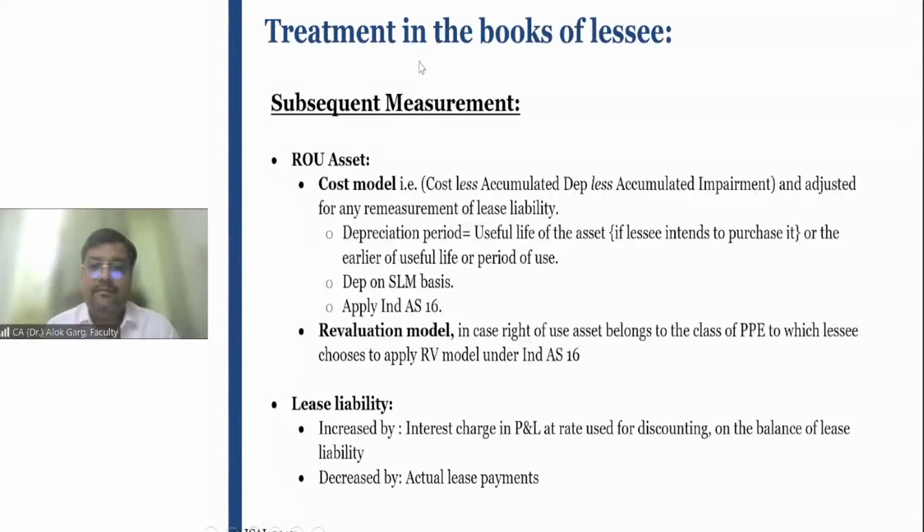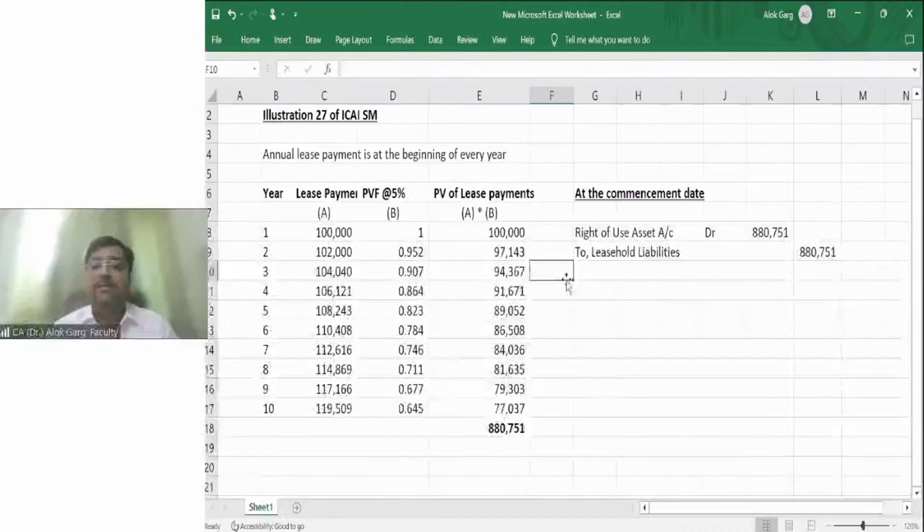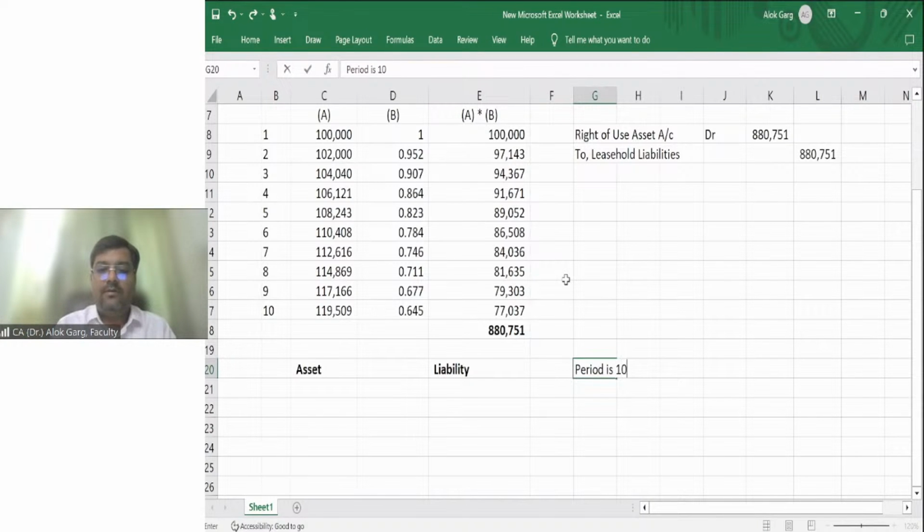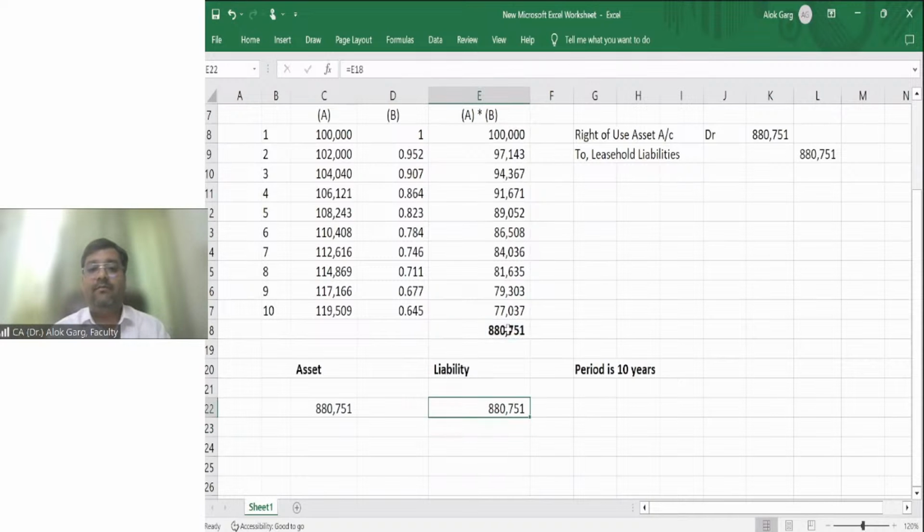let me take you to this. I hope my Excel file is visible, guys. In the same example, right? There is an asset, and there is a liability, and the period is 10 years. There is a right of use asset of 88751. There is a liability of 88751.